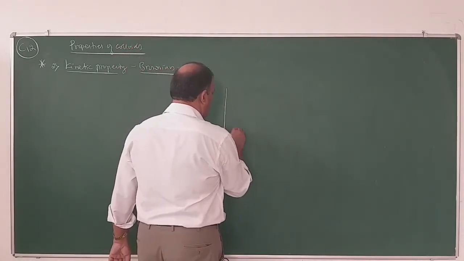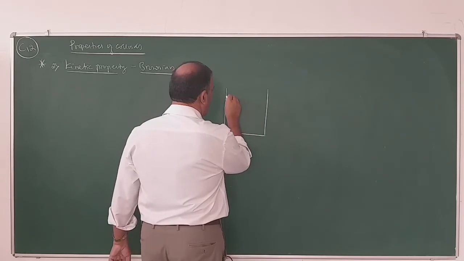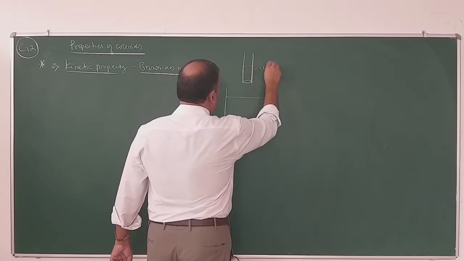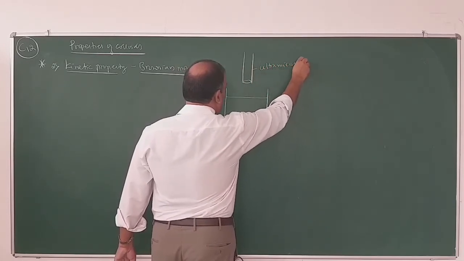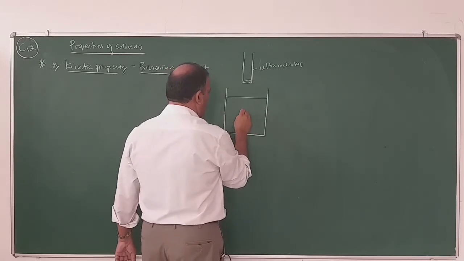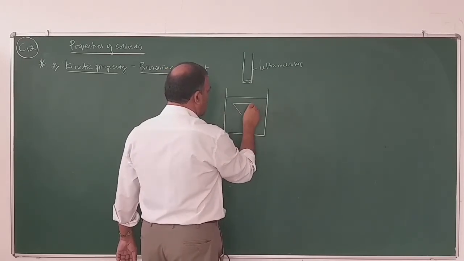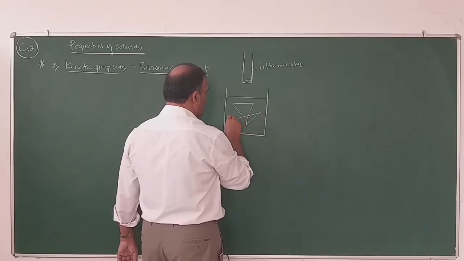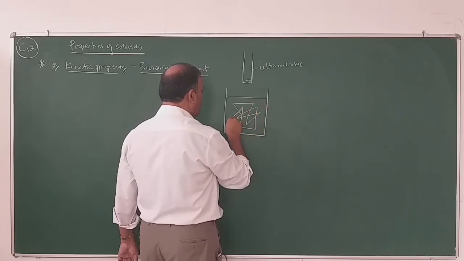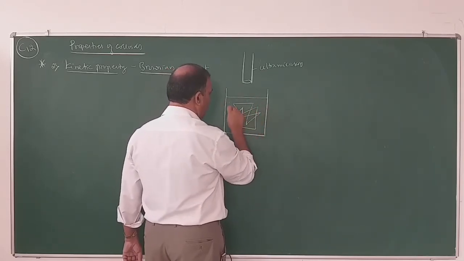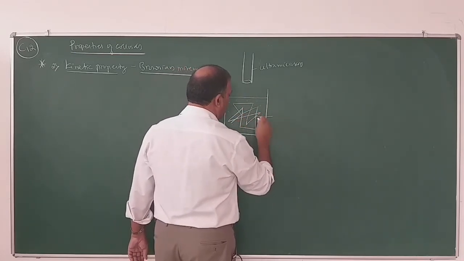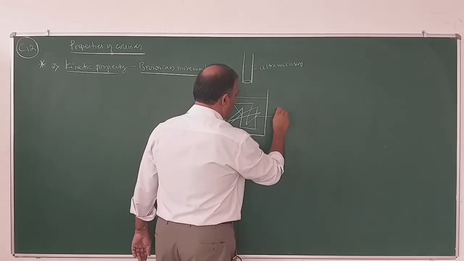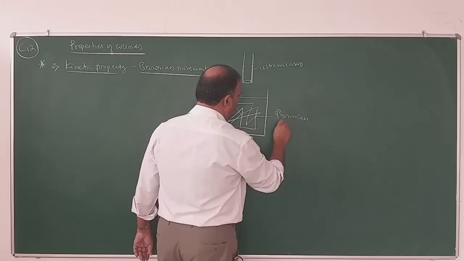When colloidal particles in a colloidal solution are observed through the ultramicroscope, they appear like bright light specks and are continuously moving from one place to another. This movement of colloidal particles is known as Brownian movement.